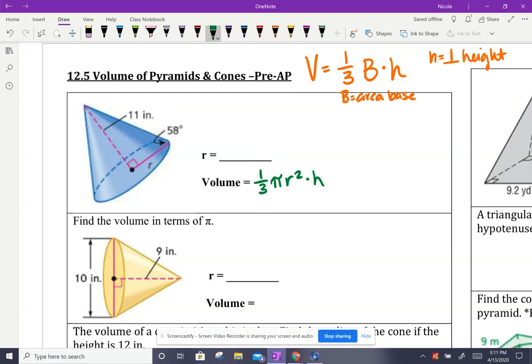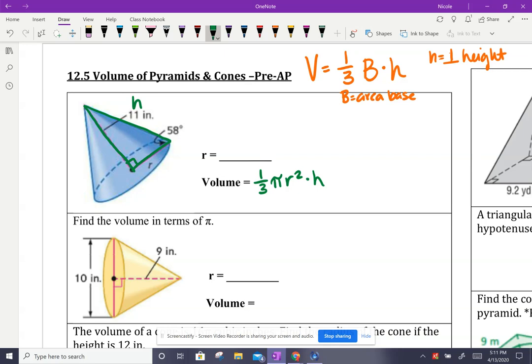So we're going to take all the pieces that we have and figure out what our radius is. We're provided our height. Our height right here is 11, which is nice. And that height is going to give us a nice right triangle with the slant height and the radius. So I'm going to have to find the radius before I do this. So for that, 58 degrees and my radius, and I have the slant height.